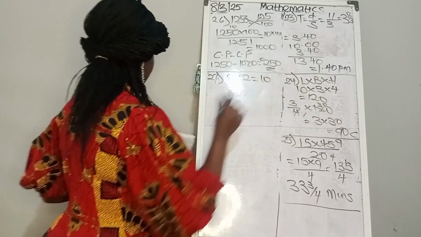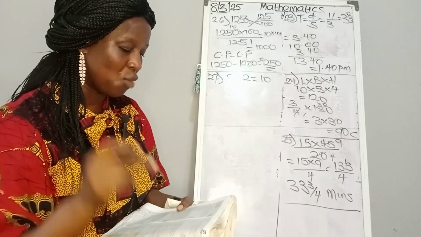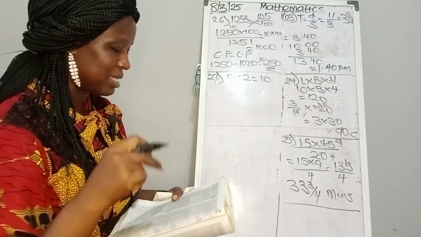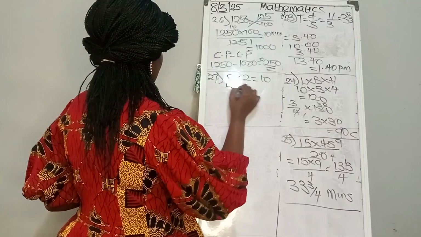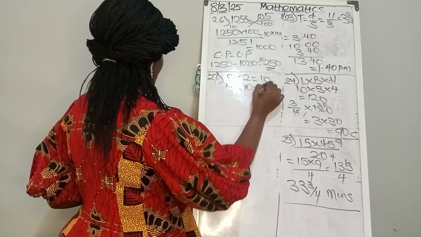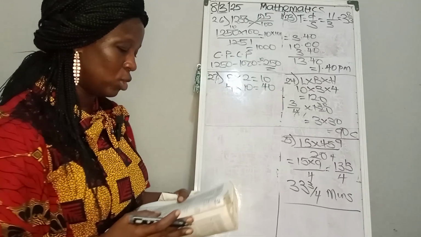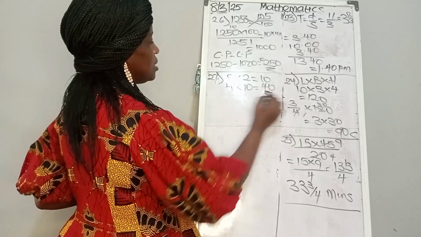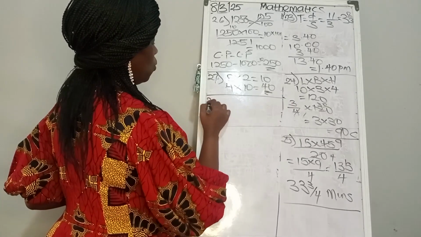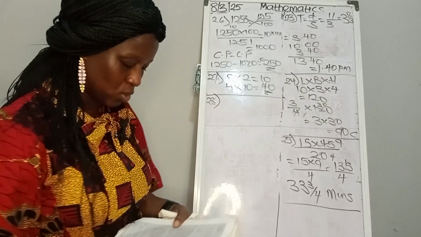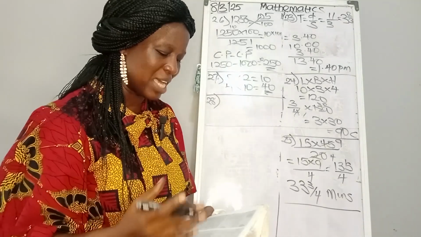5 times 2, which is equal to 10. And his mom is now 4 times as old as Jones. That would be 4 times 10, which is equal to 40. So how old is his mom now? So his mom is 40 years old. So number 28 question now.